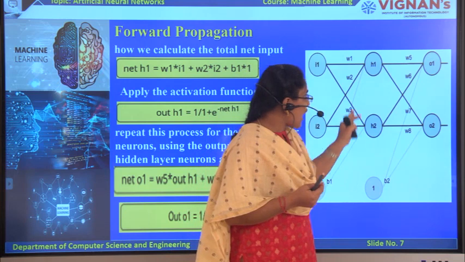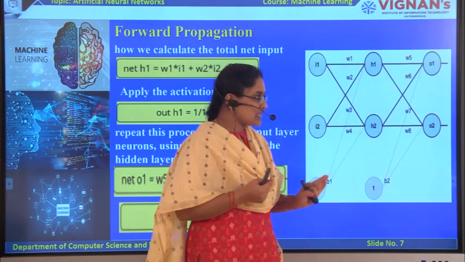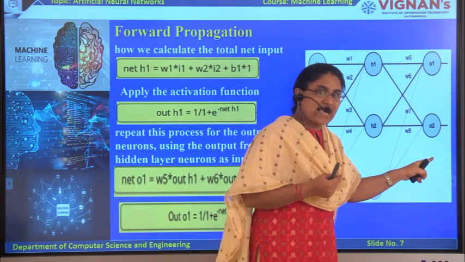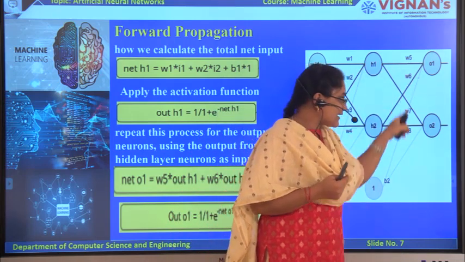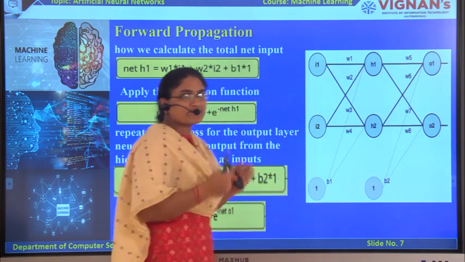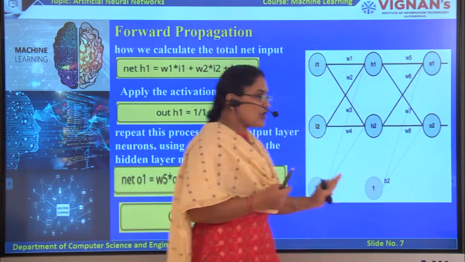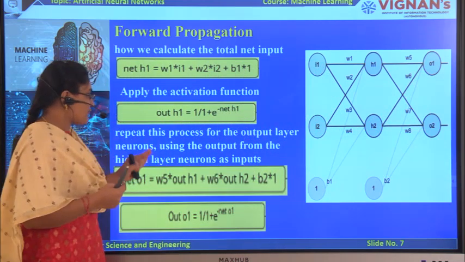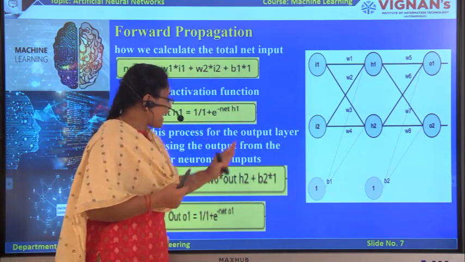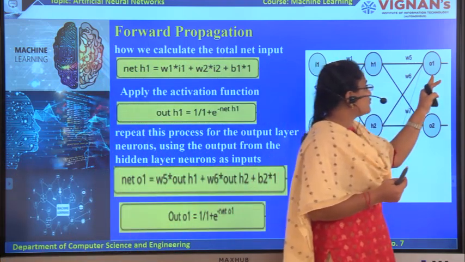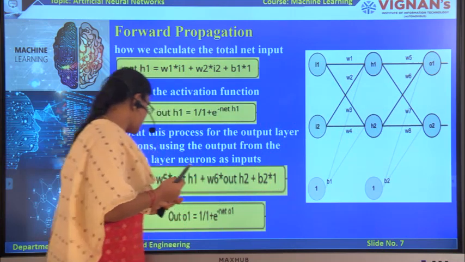After finding the outputs for each hidden node, we have to send those outputs to the next layer as the inputs. Here in this layer also we have to perform the same computation. Next we have the output layer. For the output layer also we have to perform the net input and then apply the activation function. So here we have to compute the net sum by using the formula.